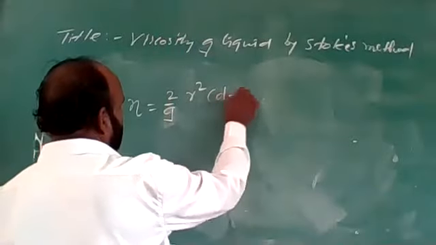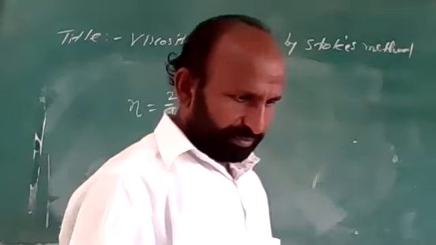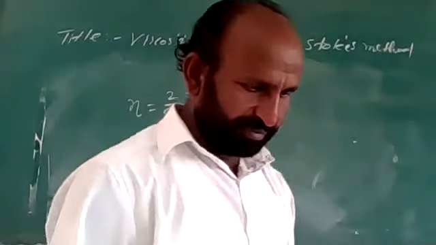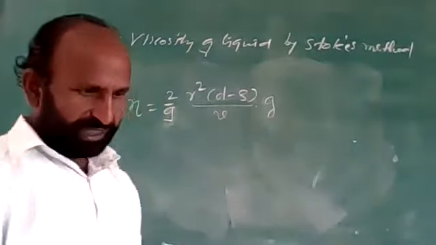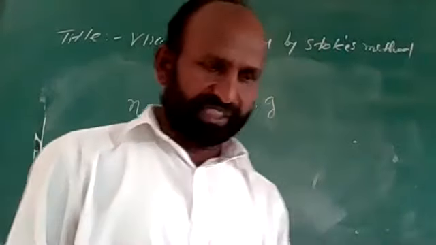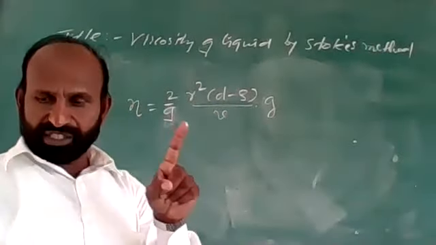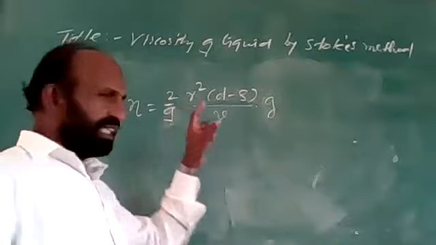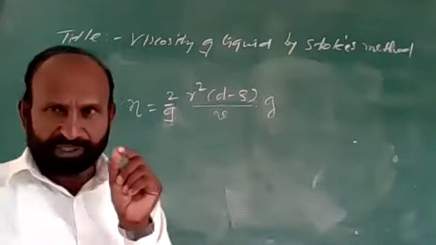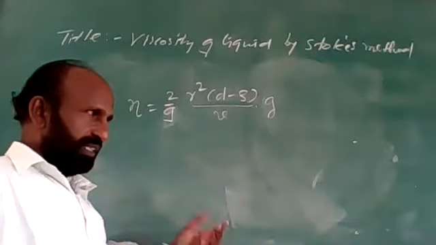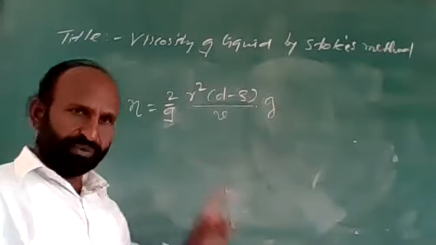D minus rho upon this terminal velocity, into g. Now in this equation, r is the radius of a given steel ball, which we can determine by using a micrometer screw gauge. D is the density of steel balls, which is given to you. Rho is the density of the liquid. That density is also given.